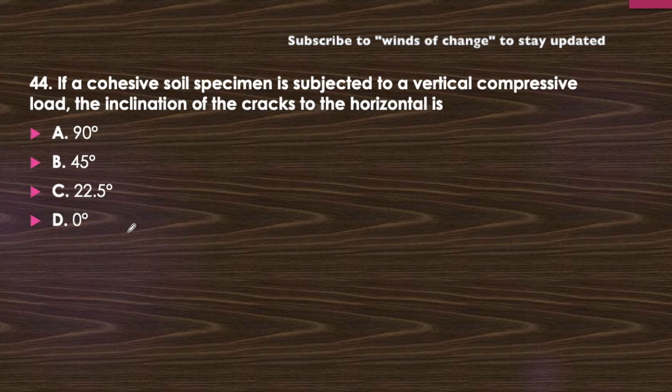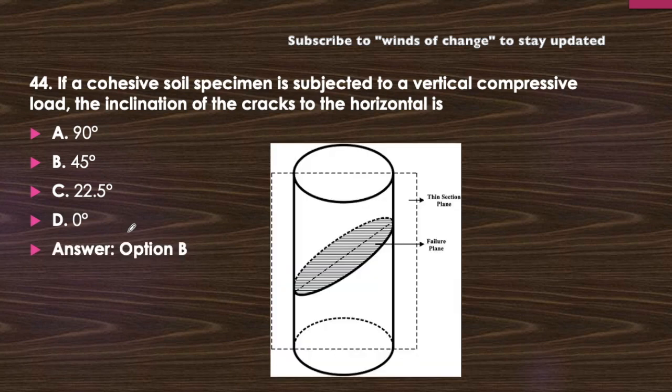Think about it. It is being observed by laboratory experiments that it will fail at an angle of 45 degree. Okay, option B will be the correct answer, that is at 45 degree to the horizontal it will fail. This angle will be 45 degree.